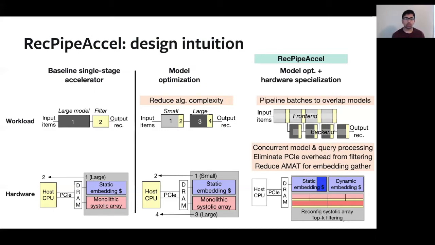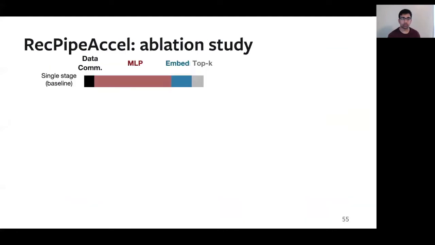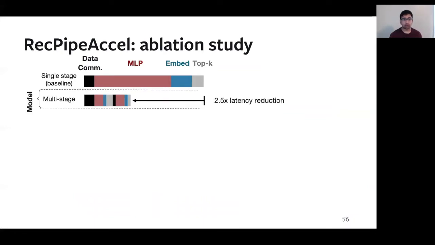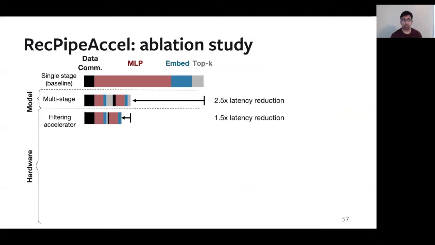Okay, so let's take a look at what the performance potential of each of these different optimizations is. Here, we're going to be conducting an ablation study, starting with the single stage accelerator baseline that we looked at. And first, applying the model level optimizations, going from a single stage to a multi-stage recommendation pipeline, we see that that improves tail latency by 2.5x. Now, next we can look at the hardware level optimization. So first we look at adding the filtering operation on chip on the accelerator.